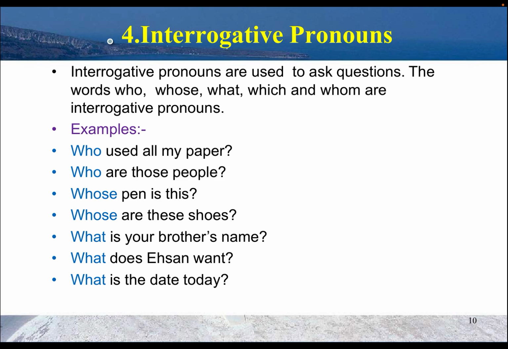What does Ashen want? These are all W questions: why, how, when, where. All pronouns are used for a particular noun. Even "who": if someone was using a proper noun, and in place of that noun I am using "who," that is a pronoun and its type is interrogative pronoun.